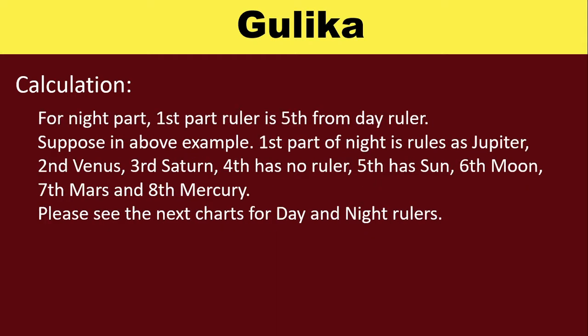For the night part, the first part ruler is the 5th from the day ruler. Suppose in the above example, the first part of night is ruled by Jupiter, because from Sun, Jupiter is 5th. So the second is Venus, third Saturn, and fourth has no ruler. Now again the 5th has Sun, 6th Moon, 7th Mars and 8th Mercury. Please see the next charts for day and night rulers.